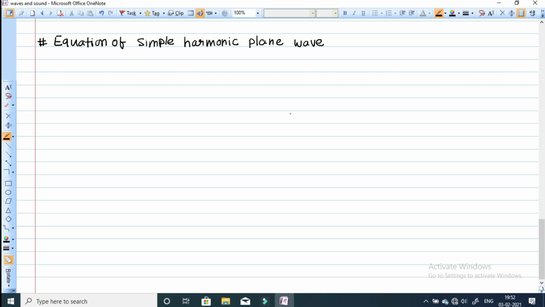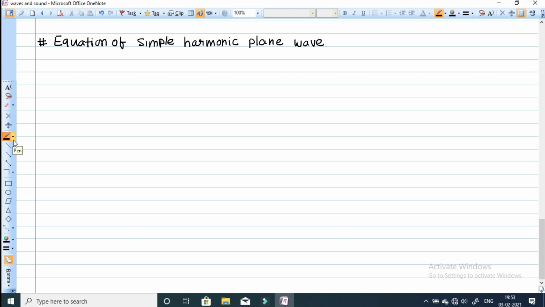What is a harmonic function? Harmonic functions are nothing but trigonometric functions, and the simple trigonometric functions are the sine function and cosine function. So a harmonic function is represented by a cosine function or sine function, that I have already explained. Now we will see a simple harmonic plane wave, a wave which is doing simple harmonic motion.